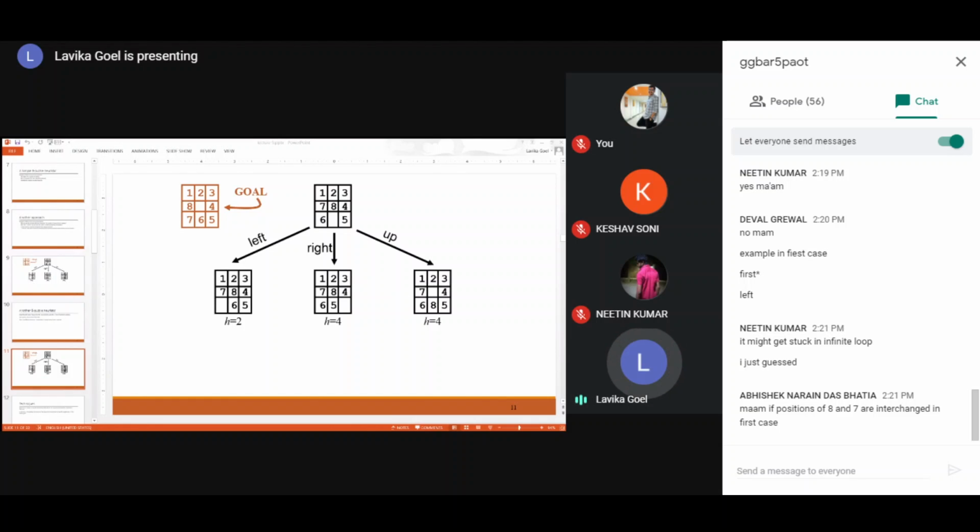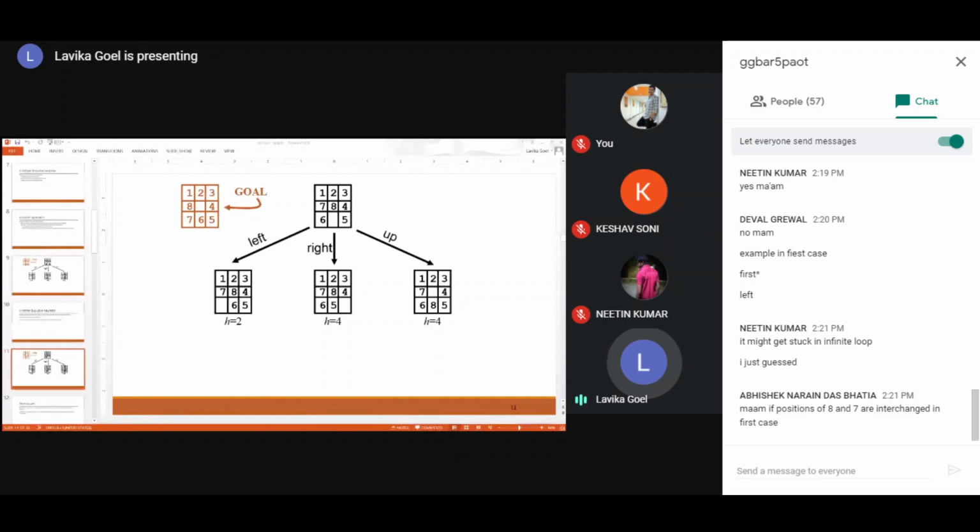Then 2 is also at the correct position, so leave it. 3 is also at the correct position, so leave it. Now you come to 7. 7 is not at the correct position, so how far is it from the correct position? You have to take that into account, how far it is from the correct position. Okay, so 7 is how far from the correct position?